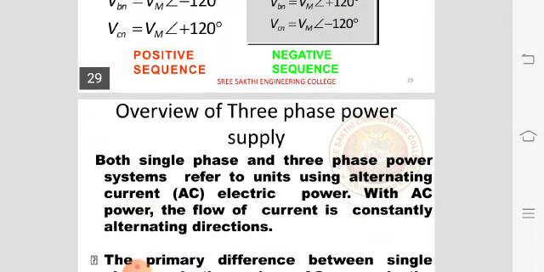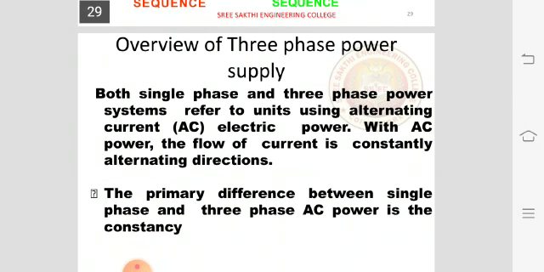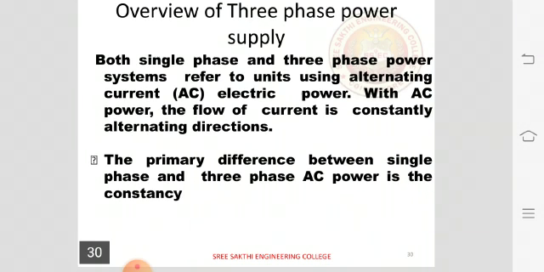Thus, the overall overview of three-phase power supply. Both single-phase and three-phase power systems refer to units using alternating current electric power. With AC power, the flow of current is constantly alternating direction. The primary difference between single phase and three phase is the consistency.